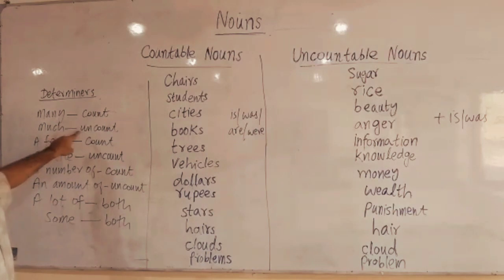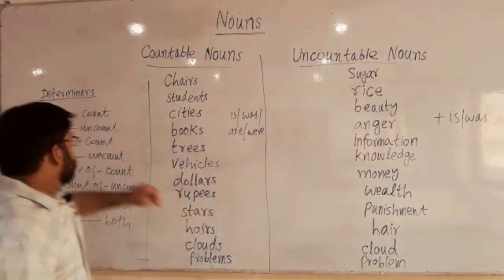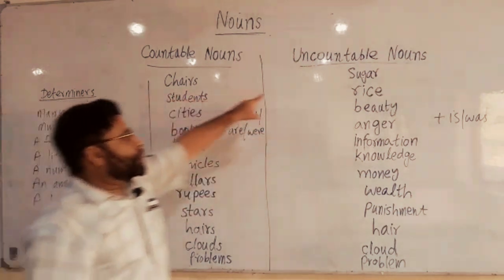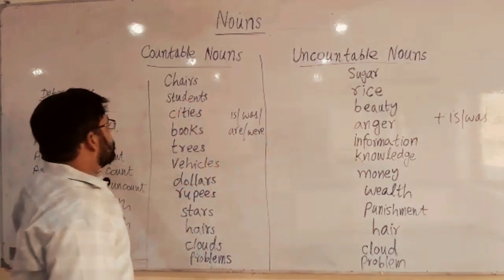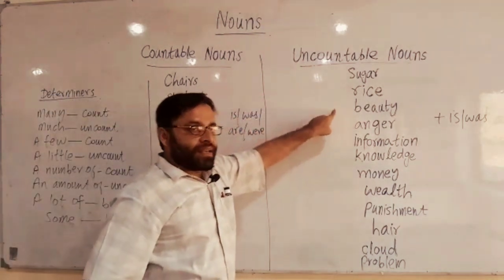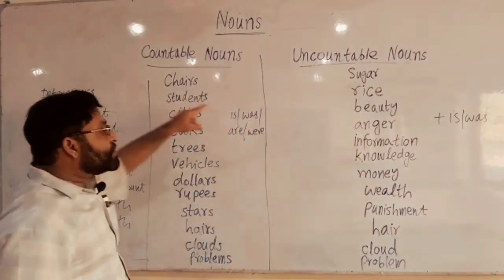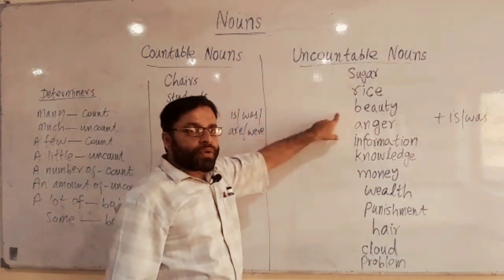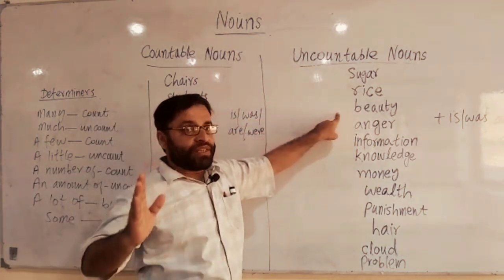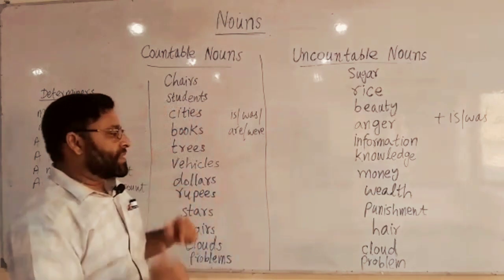And much is always with uncountable, and remember, you have to use is or was with uncountable. You can say there is much sugar in the jar, there is much rice in the bag, there is much beauty in the garden, or there was much beauty in the party.